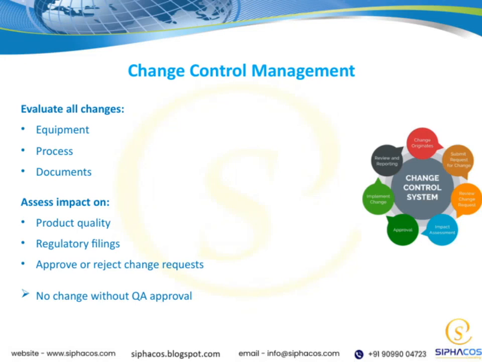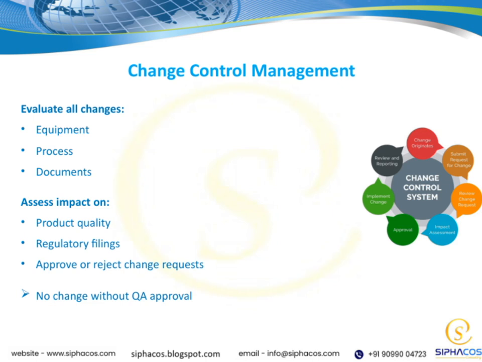When a change is proposed, the first step is to evaluate it thoroughly. This includes looking at the equipment involved, the process itself, and any related documents. It's essential to carefully assess how these changes might impact the overall system. Next, we need to consider the potential impact of these changes on key areas like product quality, regulatory filings, and compliance. These factors are critical because even small changes can have significant consequences if not properly managed.